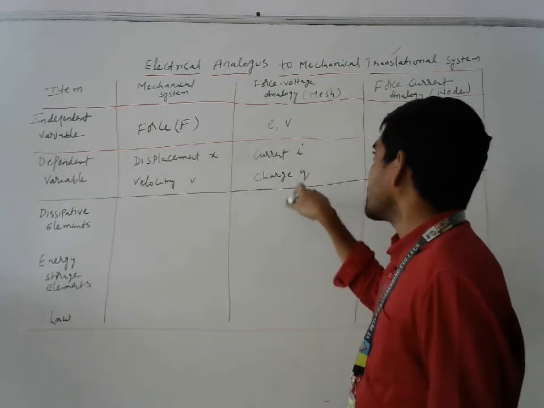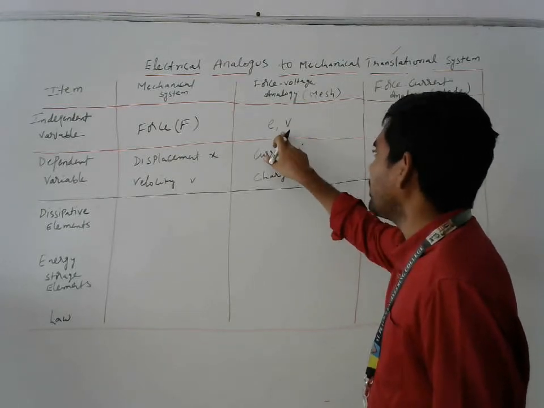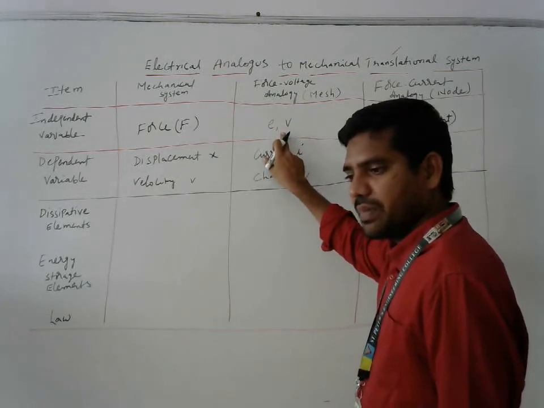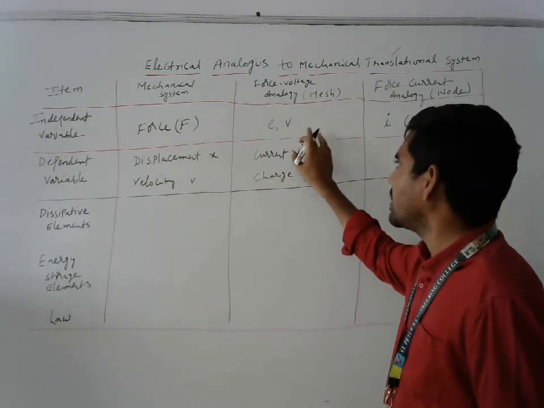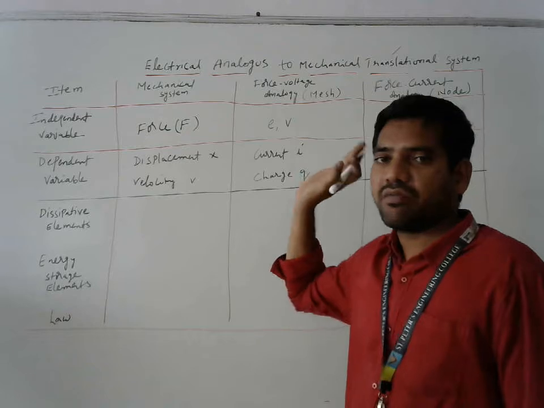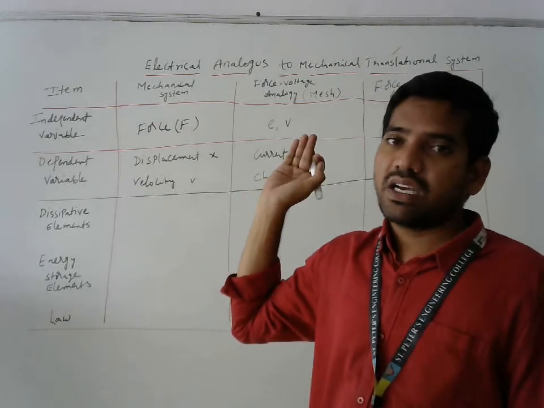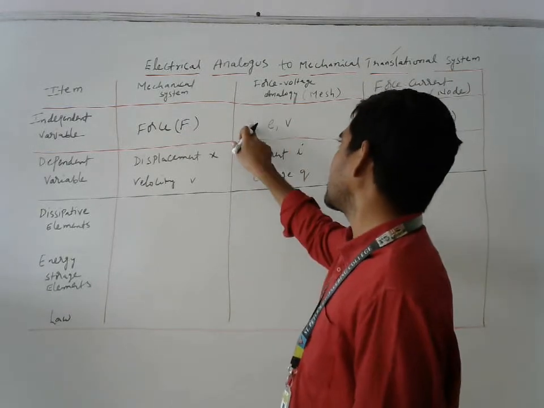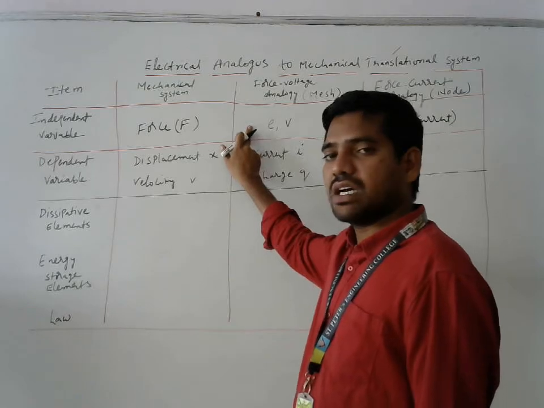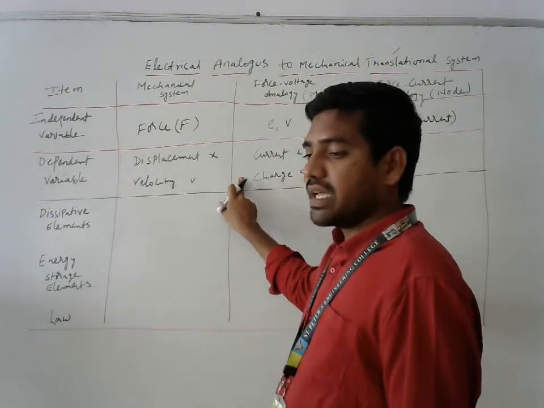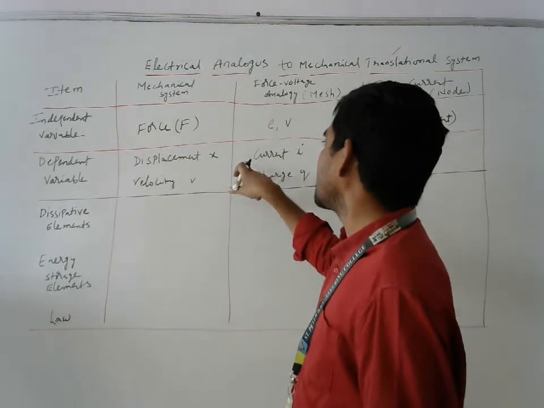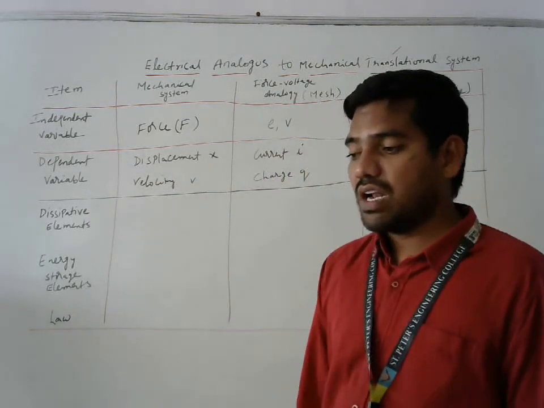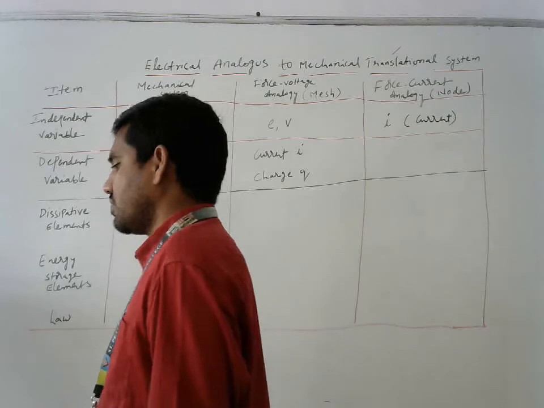Here, whenever you apply an EMF or voltage V, the current and charge values will depend upon the values of E and V. The independent variables are voltage and EMF.